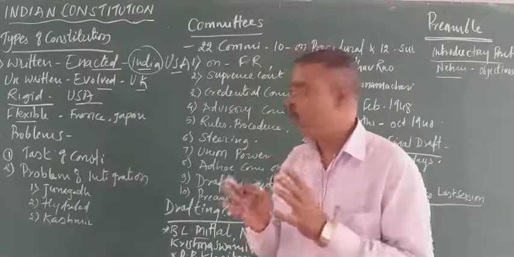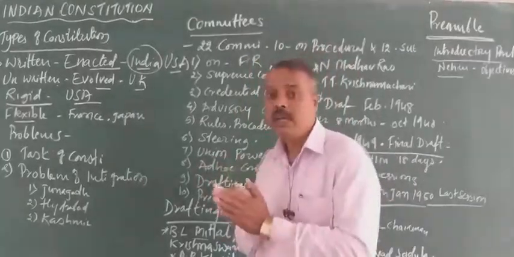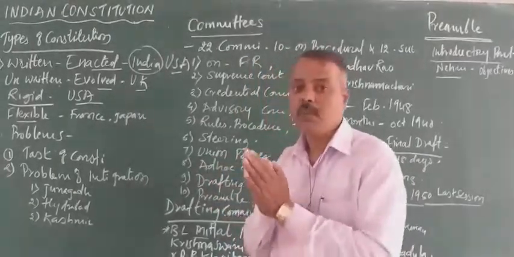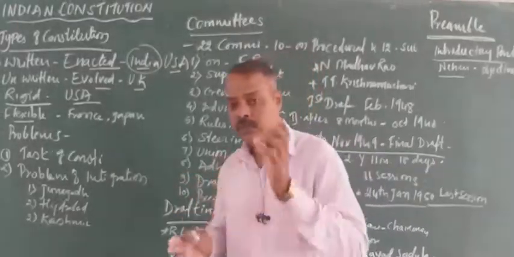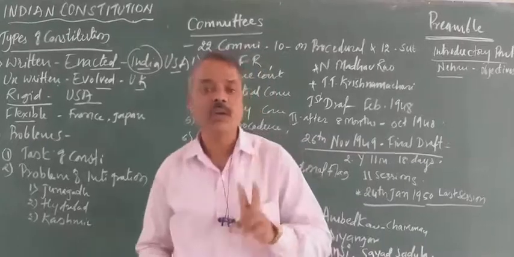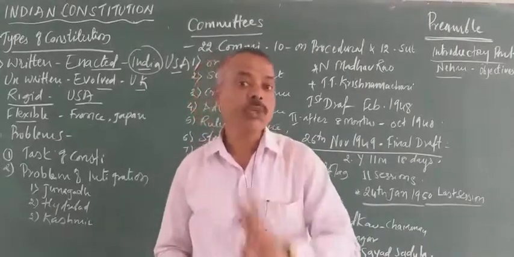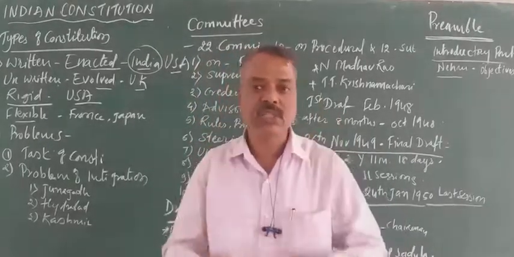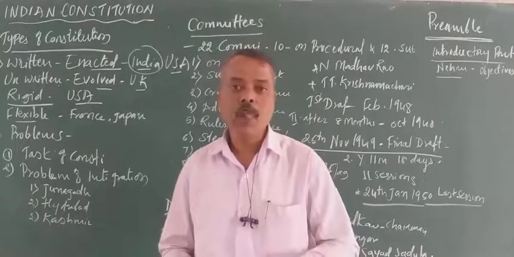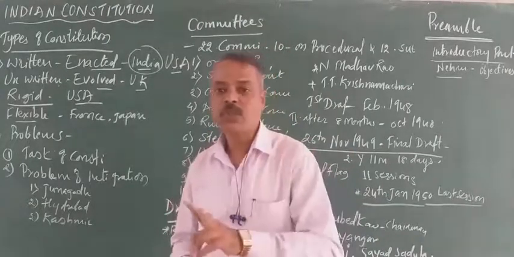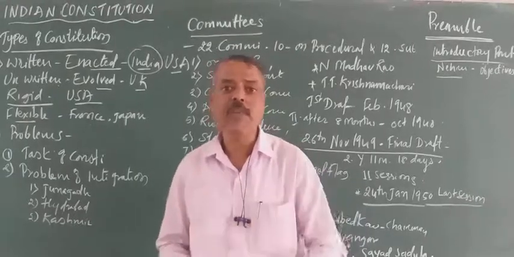The main part of our constitution is rigid. It needs a special procedure of amendment, and there are two types of laws in the constitution. One is called constitutional law, meaning the original structure of the constitution, which needs a special procedure of amendment. It comes under the rigid part.